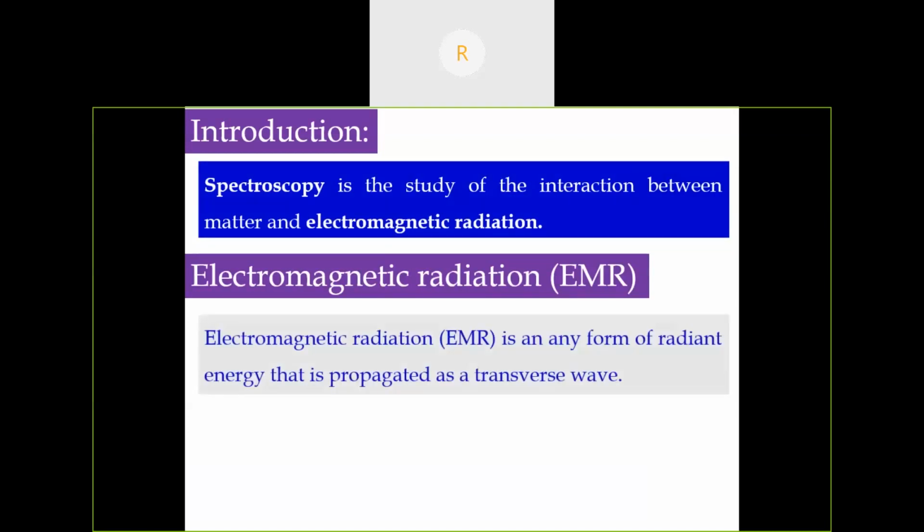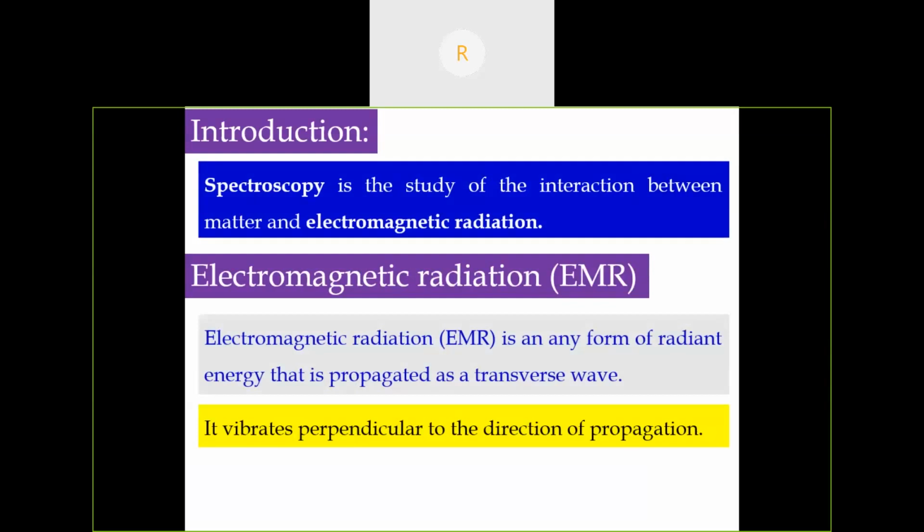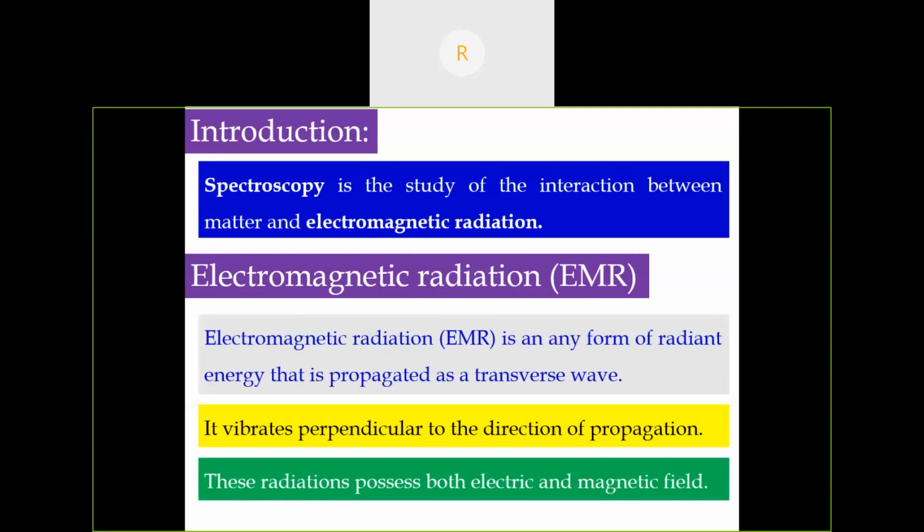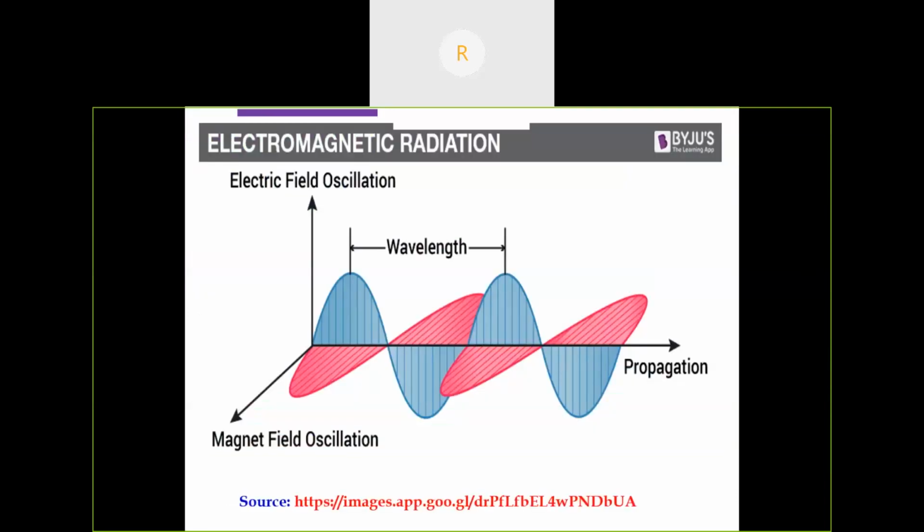It is nothing but any form of radiant energy that is propagated as a transverse wave. So, what do you mean by transverse? It means at right angles to the direction of wave traveling. For example, if the wave is going from left to right, the transverse direction is up and down. So it vibrates perpendicular to the direction of propagation. The name itself tells us it possesses both electric and magnetic field. So this is electromagnetic radiation. Both electrical and magnetic fields are perpendicular to each other.